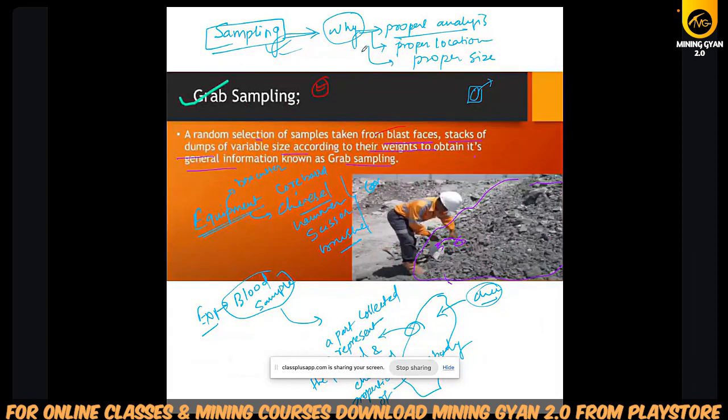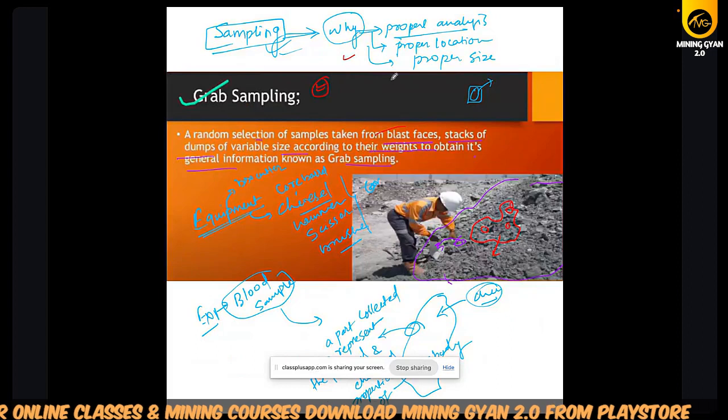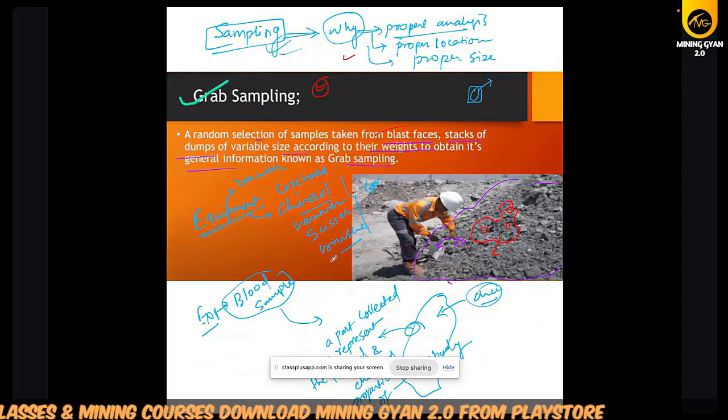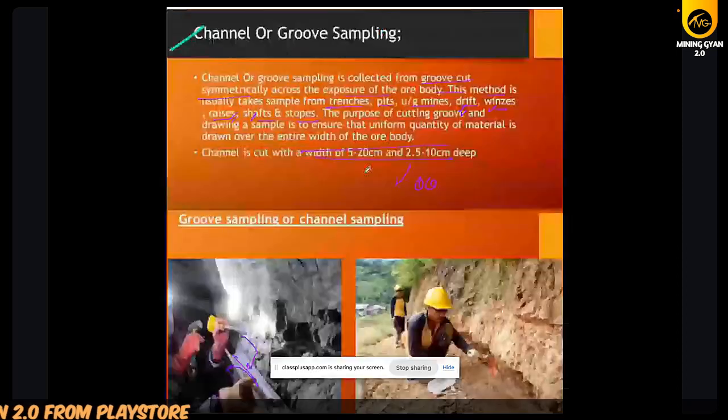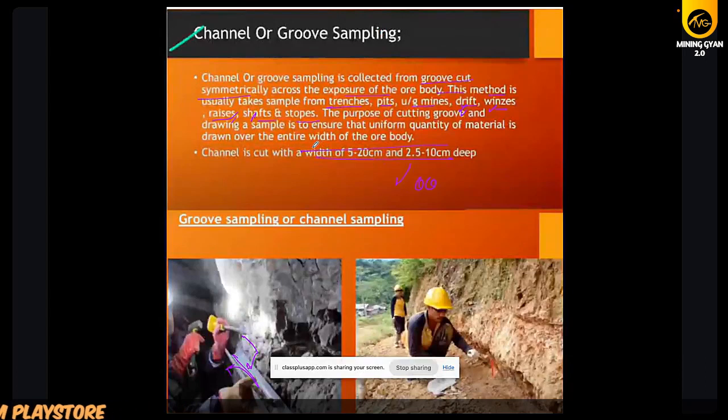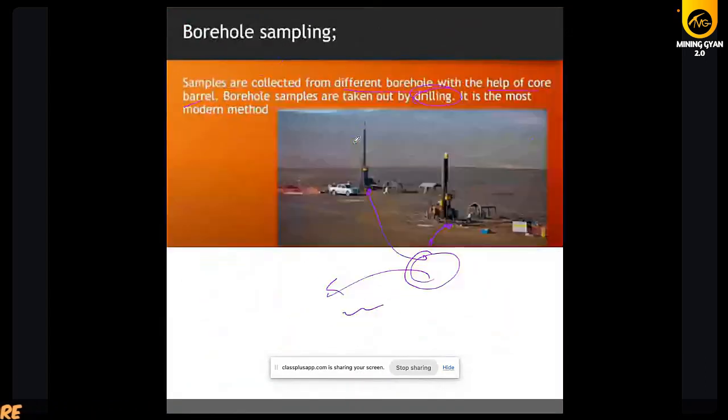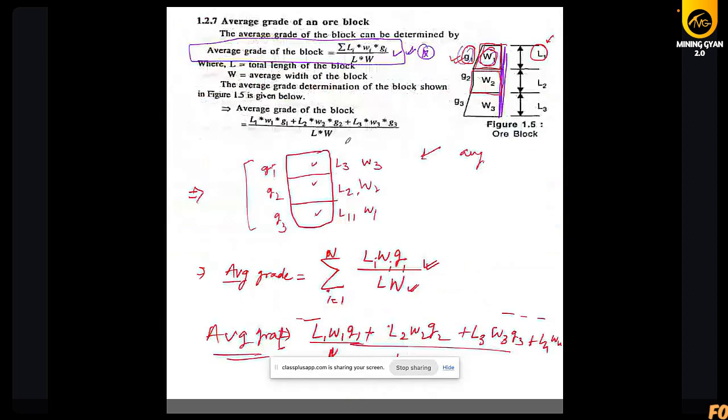So what is the sampling? We grab some samples and try to find out the grade of the whole body. So that is sampling, and we had seen what are the equipment we use, and what are the types, like the grab sampling, channel sampling, chip sampling, bulk sampling, borehole sampling. And what is the channel sampling, what is chip sampling, bulk sampling, borehole sampling, we have discussed.